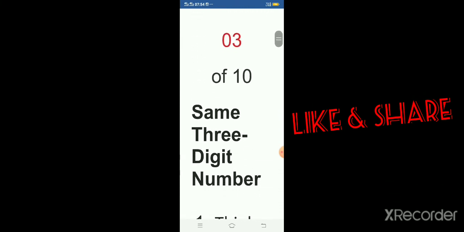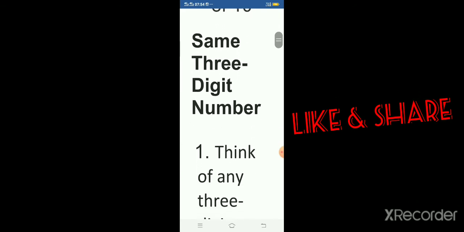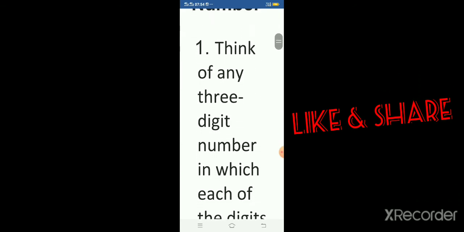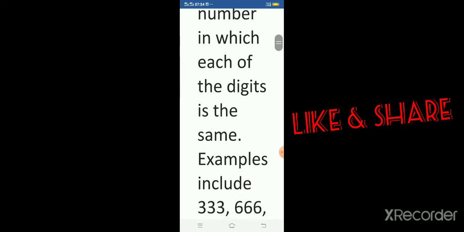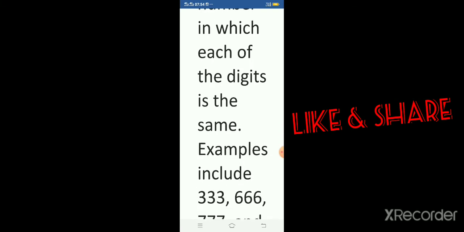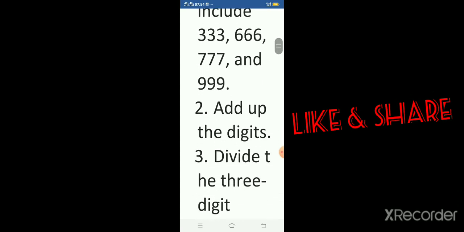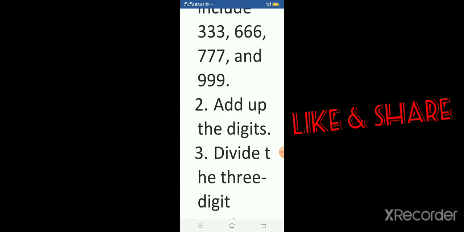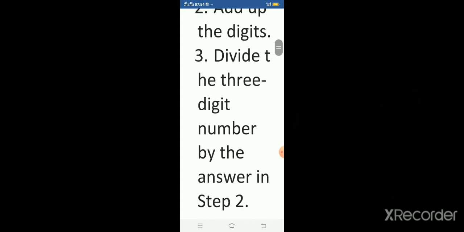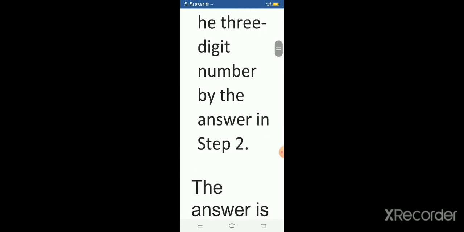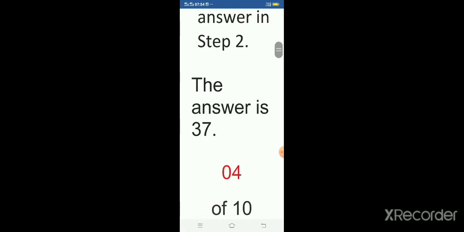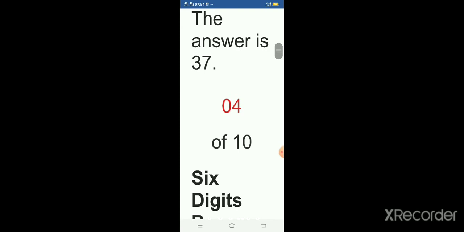Third trick, same 3-digit number. Think of any 3-digit number in which each of the digits is the same. Examples include 333, 666, 777 and 999. Add up the digits. Divide the 3-digit number by the answer in step 2. The answer is 37.